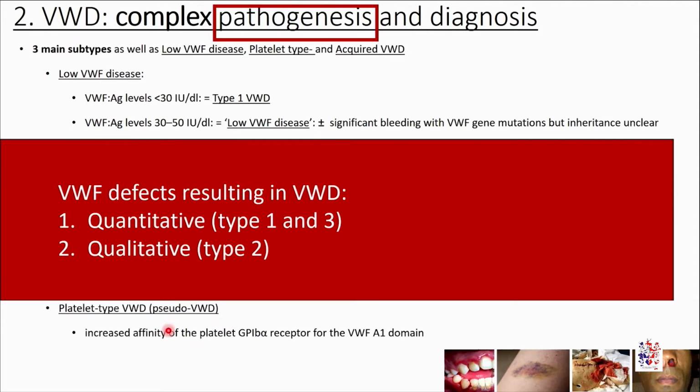Platelet type von Willebrand's disease or pseudo von Willebrand's disease relates to defects on the actual platelets that are unable to interact with the von Willebrand's factor in the patient. And acquired von Willebrand's disease manifests secondary to various underlying conditions, mainly malignancies. But we're also encountering this in patients with retroviral disease.